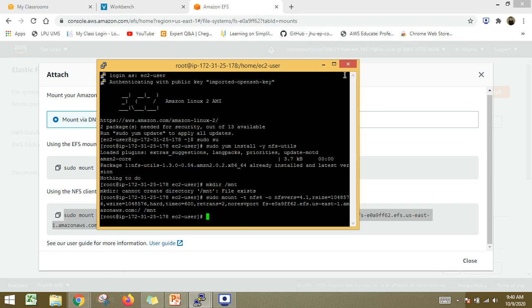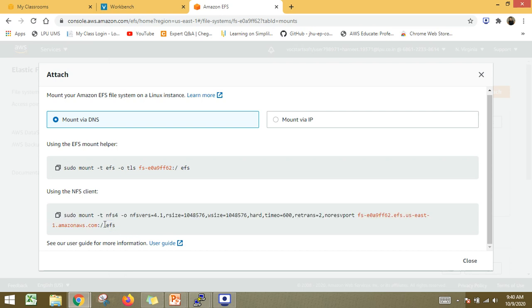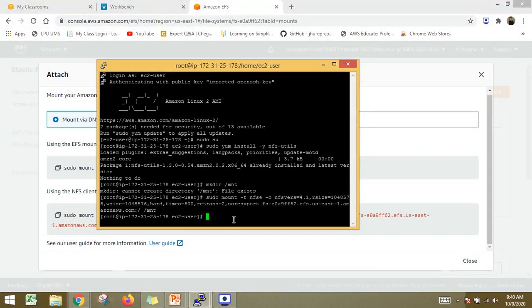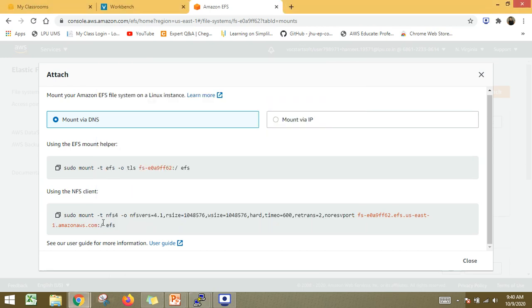So let's say it is working fine. See students, one thing you need to remember here: I have not used this EFS part here, just because I have not created this directory. I have already created a directory with the name MNT/MNT. That is why I have skipped this particular part while copying the data.